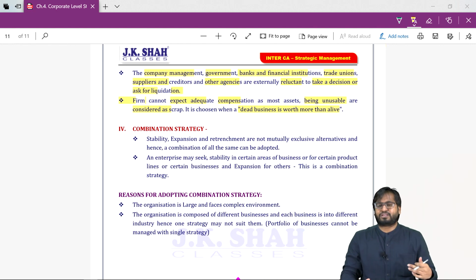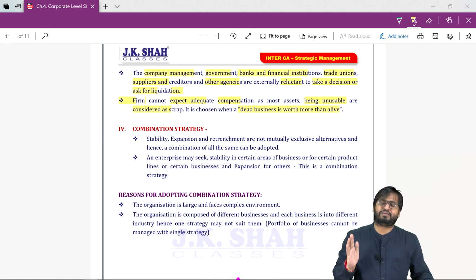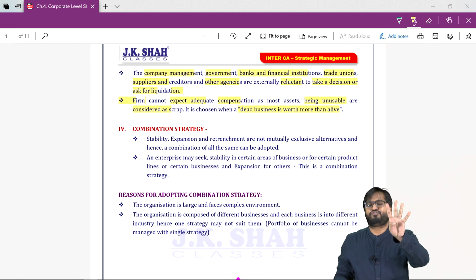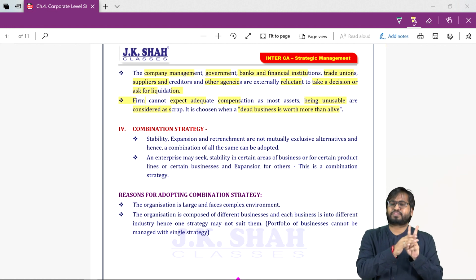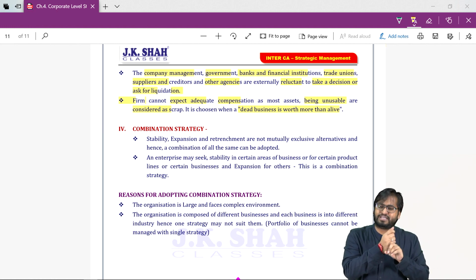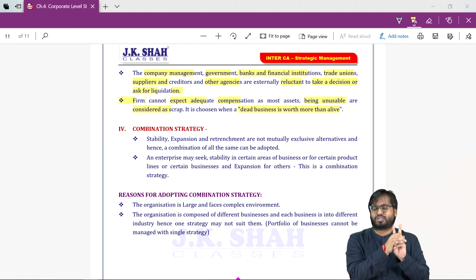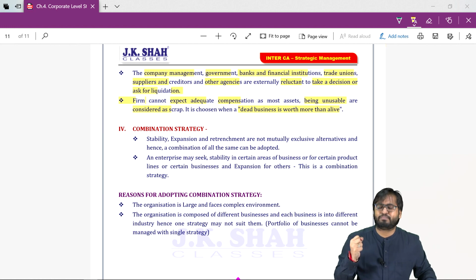Now, coming back to the last strategy, guys. If you remember, this chapter, corporate level strategy, has four strategies: stability, expansion, retrenchment, combination. We studied what is stability, what is expansion, what is retrenchment. Now we are studying what is combination. What do you mean by combination?